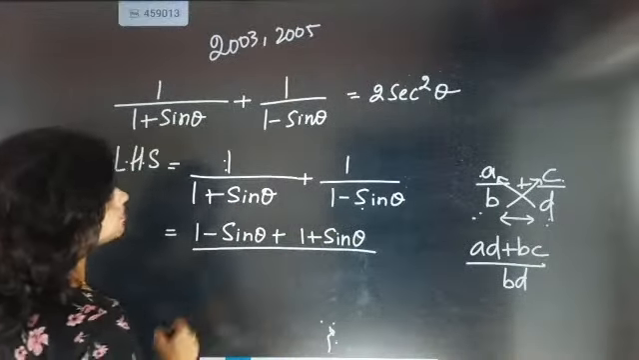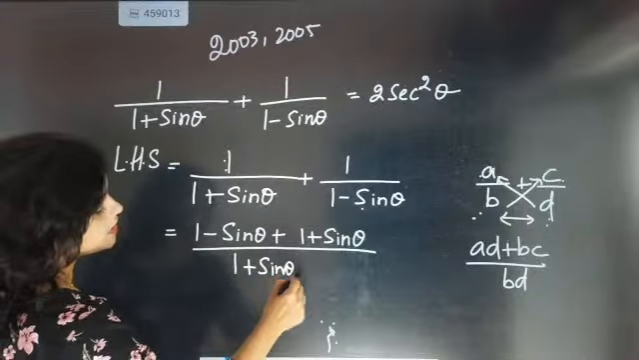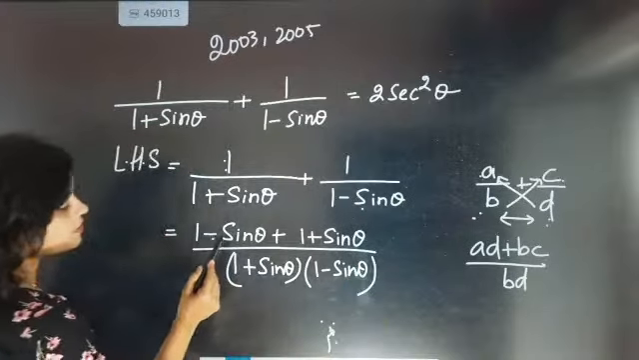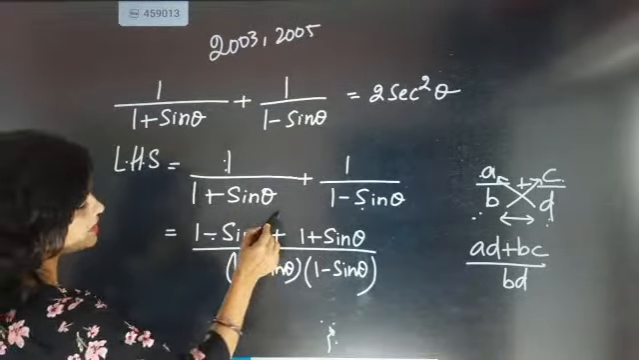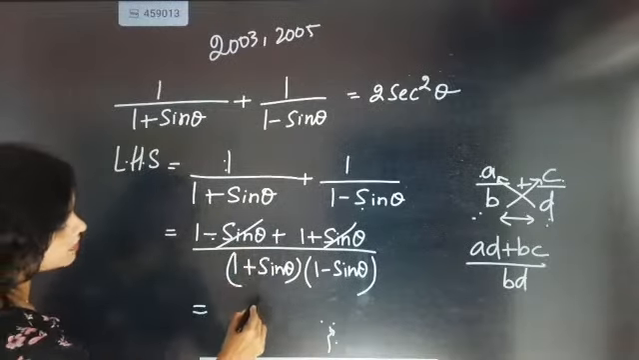This one multiplied with 1. And now these two will multiply with each other. So 1 plus sine theta into 1 minus sine theta. Here 1 minus sine theta and plus sine theta, they will kill each other. So now what is left with you? 1 plus 1 will become 2.